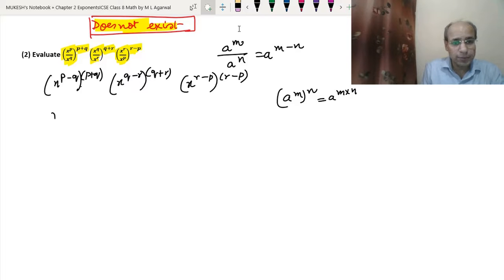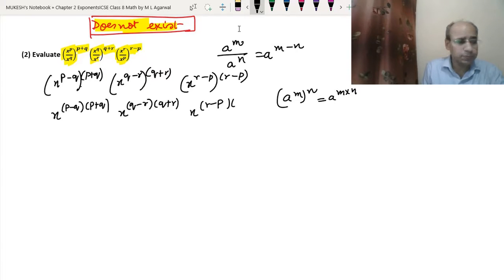So it will become x to the power (p minus q) bracket (p plus q), and x to the power (q minus r) bracket (q plus r), and x to the power (r minus p) bracket, sorry, this is r minus p, r plus p. See, there is a mistake in the book. It should be r plus p. There is a mistake that I have corrected. It should be r plus p. Then only we can get the answer.